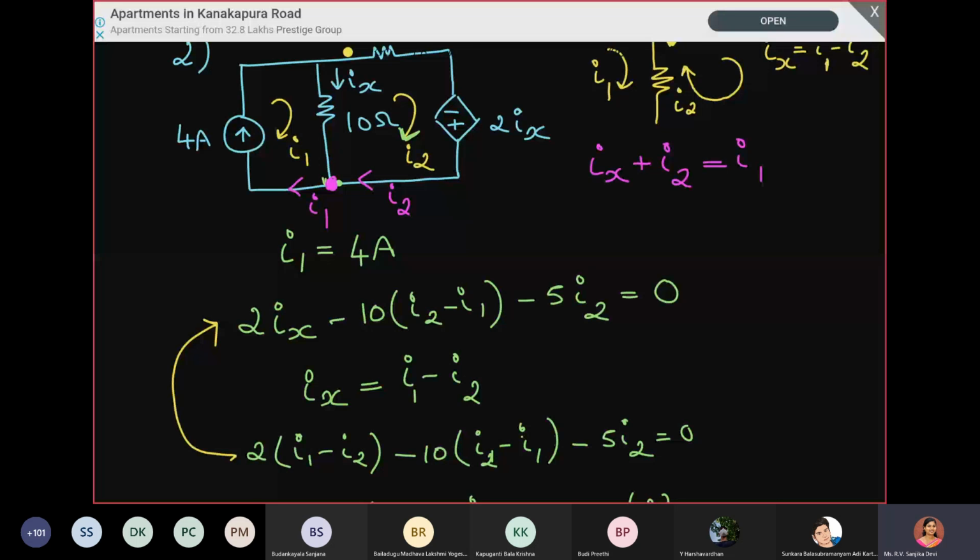So the fourth one also, it is almost similar. The fourth question. There also we are having a current source. How many of you are able to get the answer for the fourth question? Got it, ma'am. Okay.